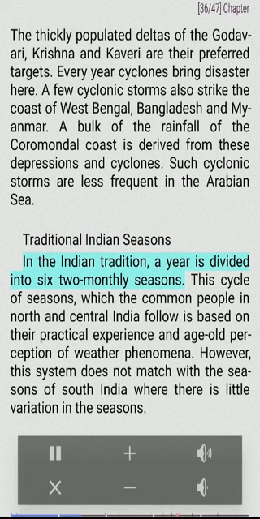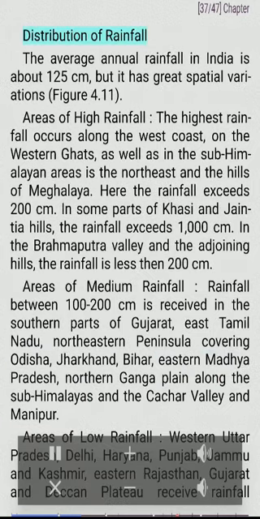Traditional Indian seasons. In the Indian tradition, a year is divided into six two-monthly seasons. This cycle of seasons, which the common people in north and central India follow, is based on their practical experience and age-old perception of weather phenomena. However, this system does not match with the seasons of South India where there is little variation in the seasons.